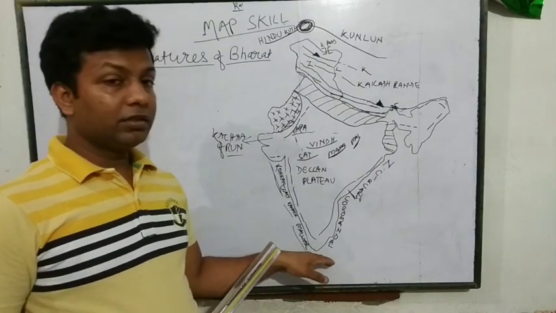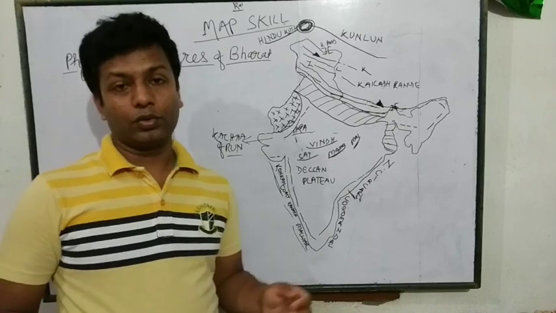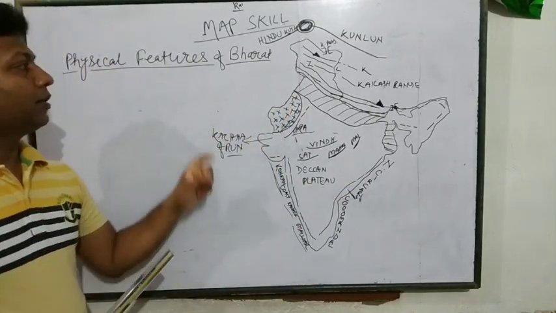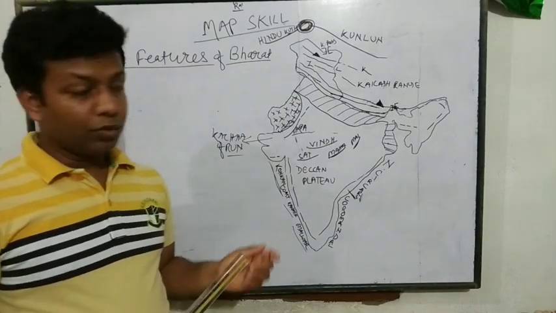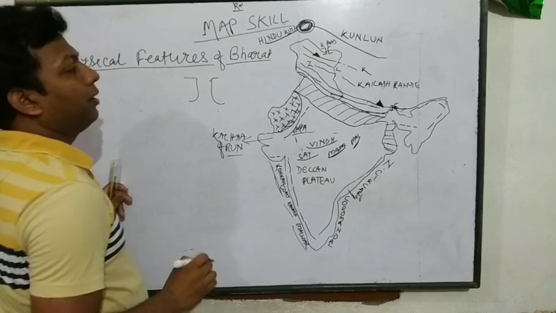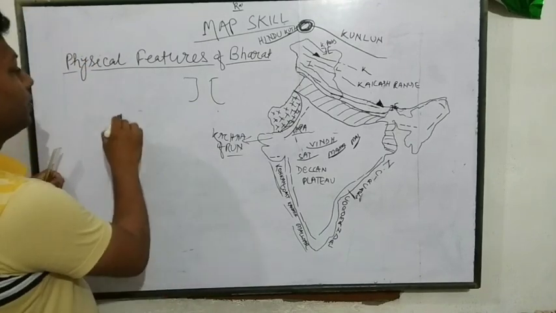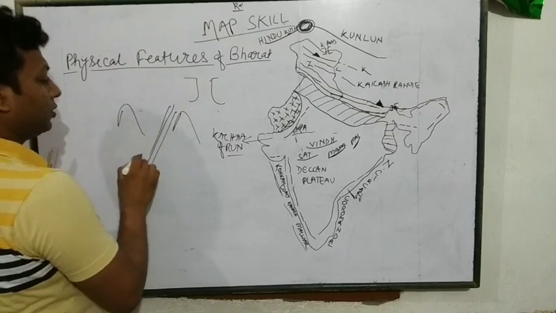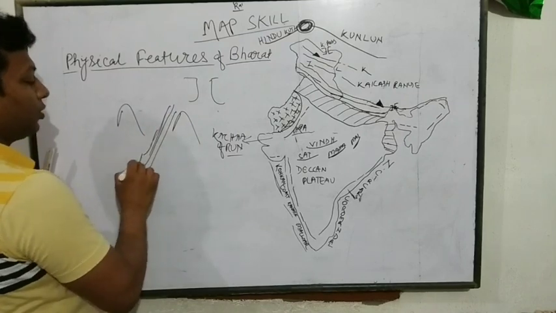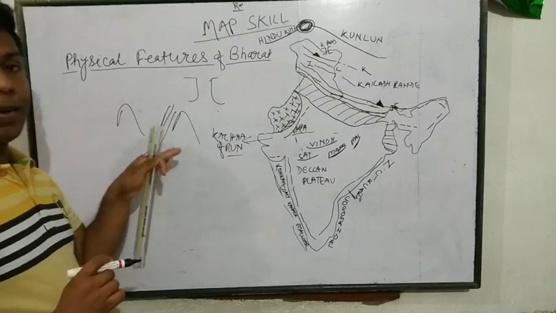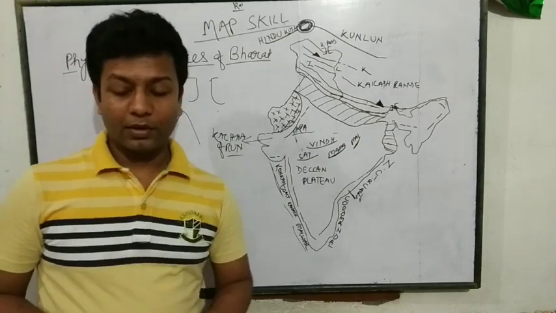Tamil Nadu region, we have Coromandel coast. Okay, so this is the first map skill we have to do, and the sign of a pass is like that. And passes is what? Between two mountain ranges, the way we have to go there. For the purpose of communication, we have passes. Okay. Thank you so much.